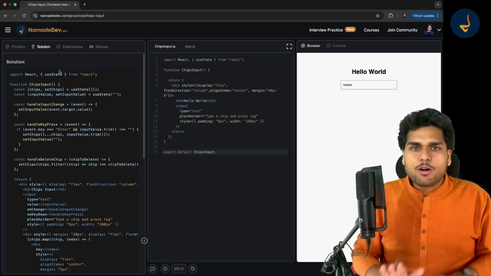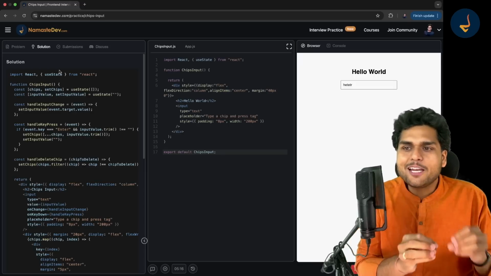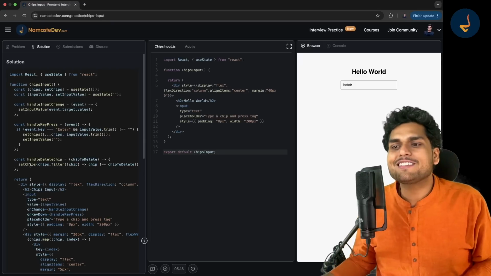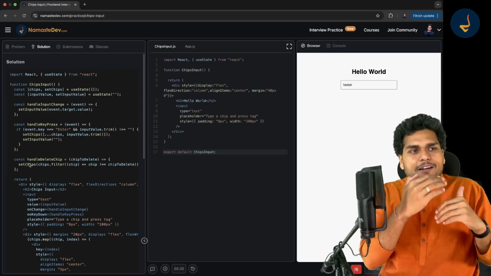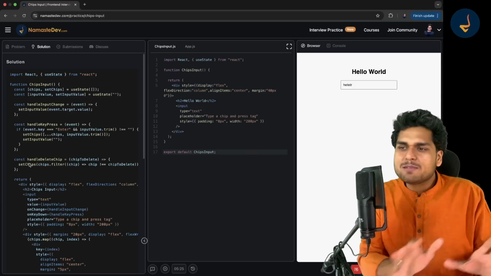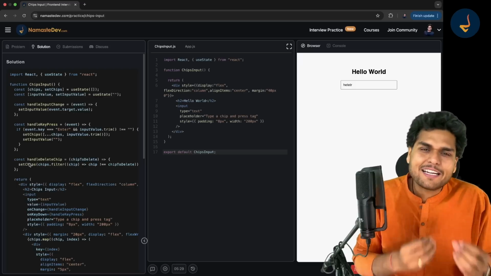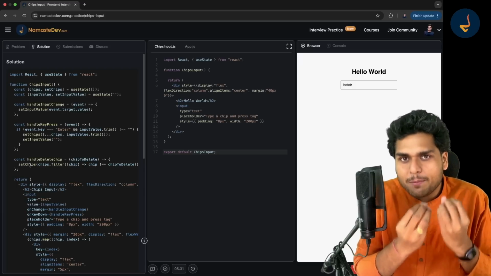Once you have exhausted all your hints, suppose you are not able to solve it even after seeing all the hints, then you will actually see the solution, right? So basically we are trying hard to make this platform help the students as much as possible, right? We are trying to build small things that can help you become a better programmer.